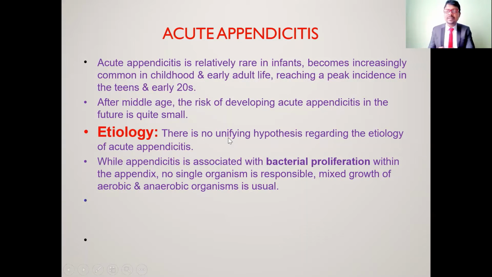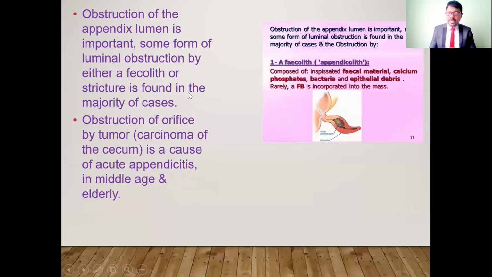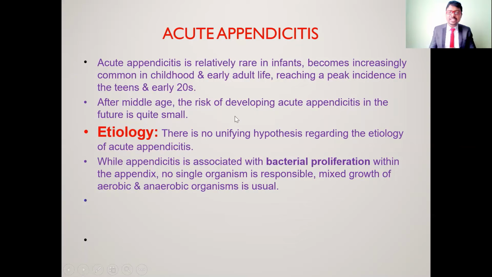The sudden onset of inflammation of the appendix is most commonly seen in late teenagers and early 20s. After middle age, the risk of developing appendicitis in the future is quite small. So most probably it is going to happen between the late teens and early 20s, and the risk of developing acute appendicitis in middle-aged people is very small.